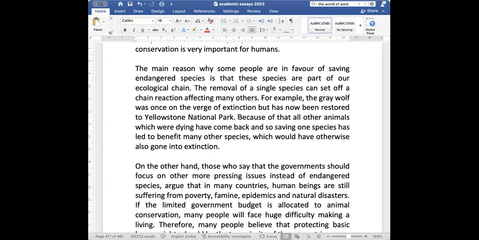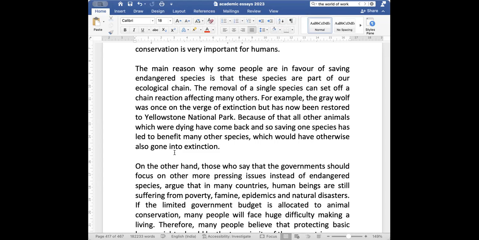So when the elk numbers grew, they ate all the shrubs and trees. What happened? The shrubs and trees which were giving shade to the spring water were gone, and the water became warm. Many water species died, and many other species living on those shrubs and trees also died. Their numbers became very less. You can understand it was a chain reaction. So when the gray wolf numbers were restored by selective breeding, everything got back to normal.